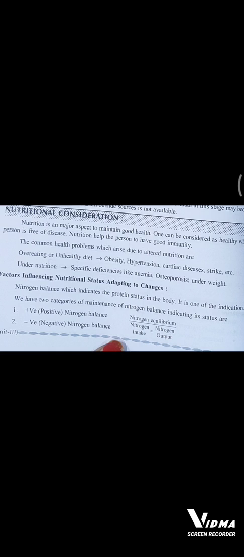To maintain the nitrogen balance, there are two categories: one is positive nitrogen balance, the second is negative nitrogen balance.